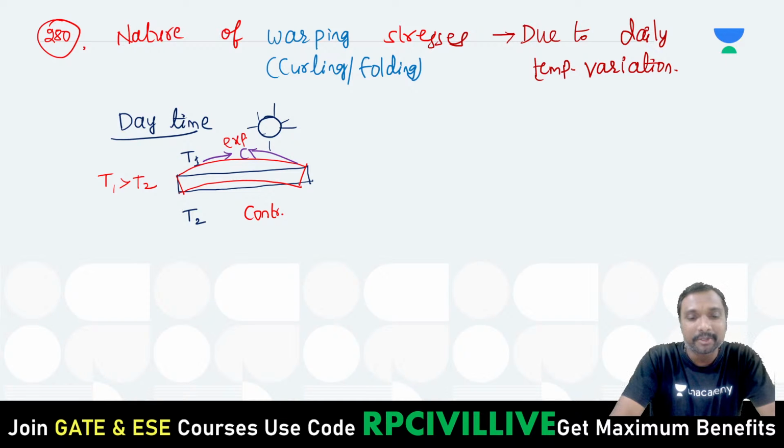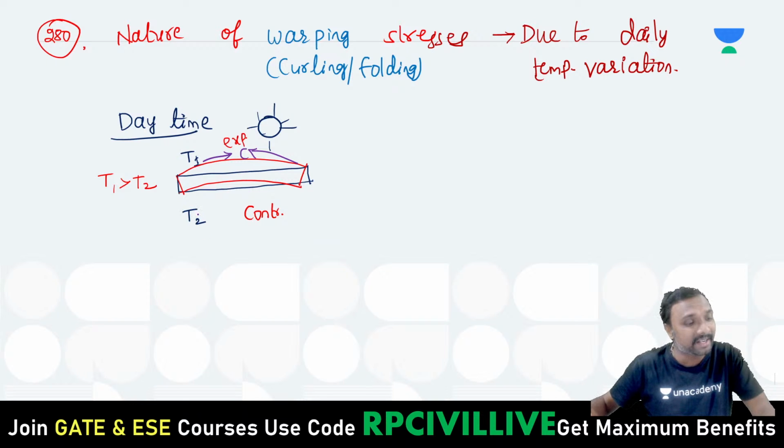This is your compressive resistance, right? Is it clear? Now, to resist that expansion, we need to have which one? This compressive resistance, right?